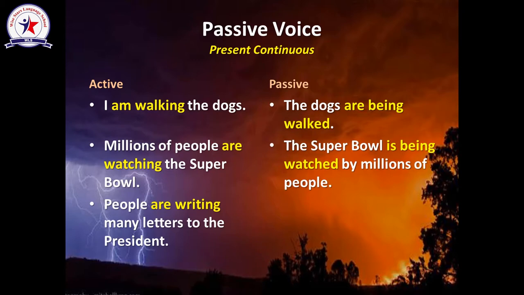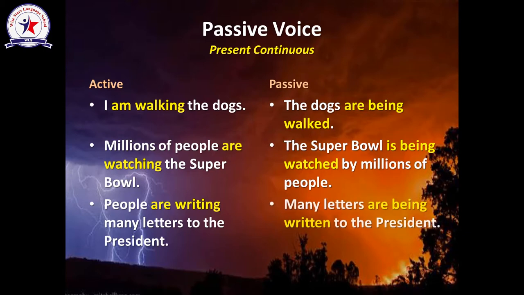Sentence number 3. People are writing many letters to the president. Again, the object is many letters. Verb to be in the continuous form here is going to be are being. So many letters are being written to the president. So if you would like to add the doer of the action, it's going to be many letters are being written to the president by people. Pay attention that it's not important to add the doer at any time. So just add the doer if you would like to mention it.